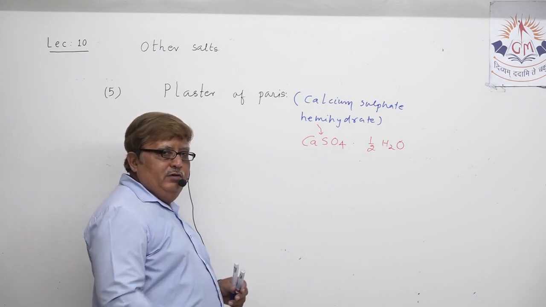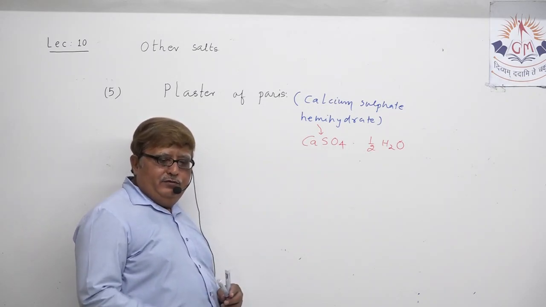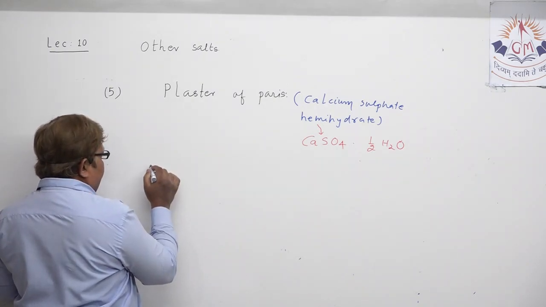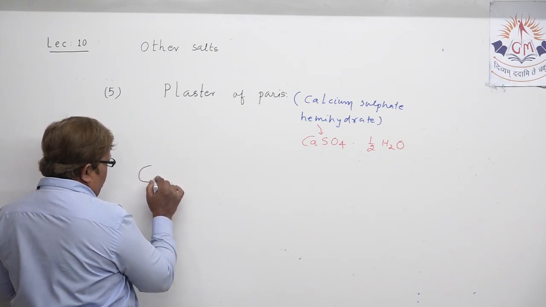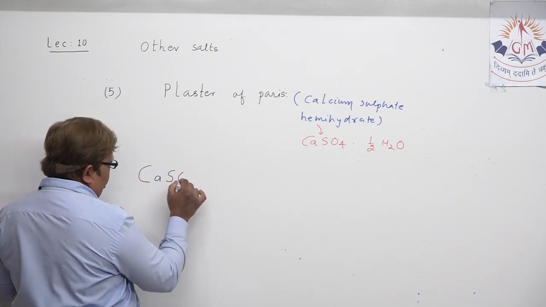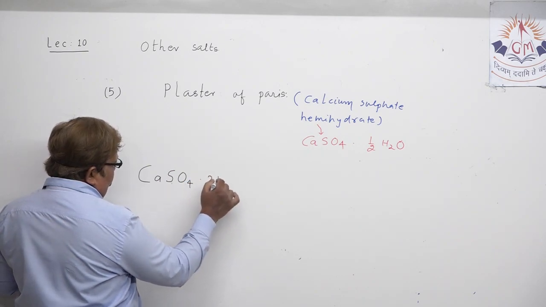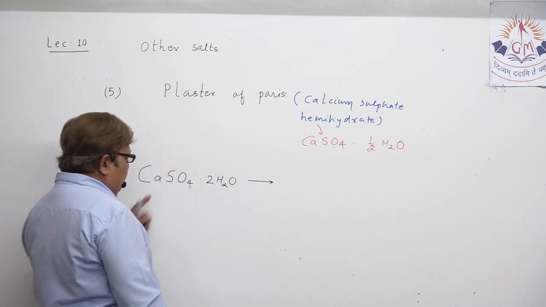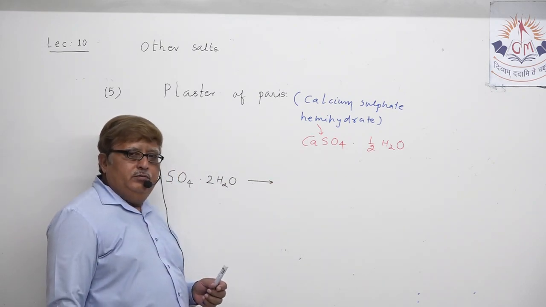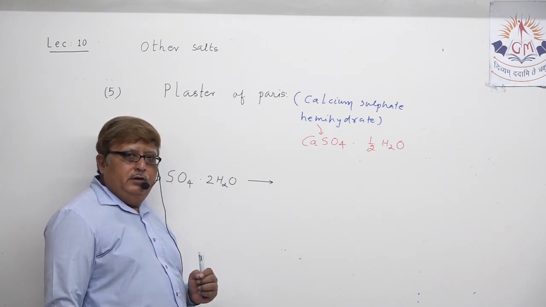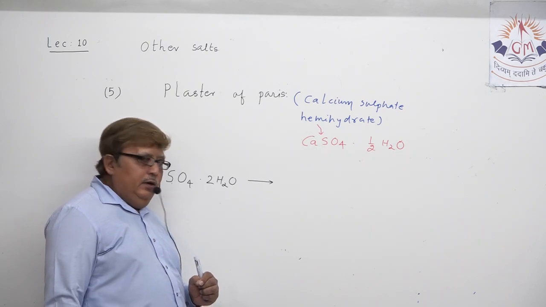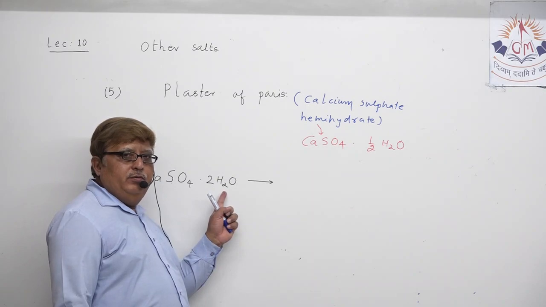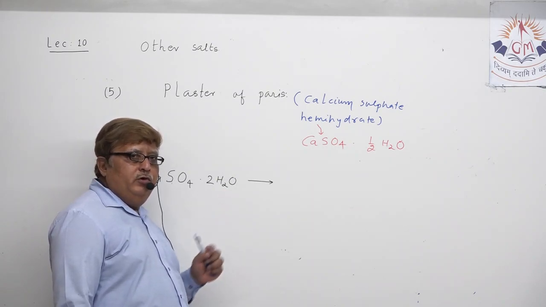Understand how it is prepared? How is calcium sulfate hemihydrate, known as plaster of Paris, prepared? By heating gypsum. The chemical formula of gypsum, also known as calcium sulfate, is CaSO4 2H2O. How many water molecules of crystallization does it possess? 2 molecules.